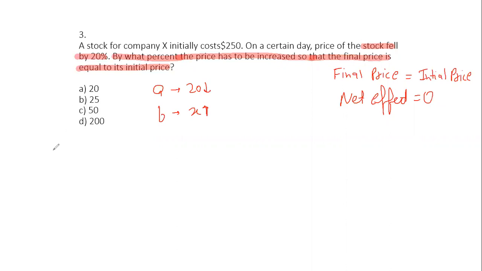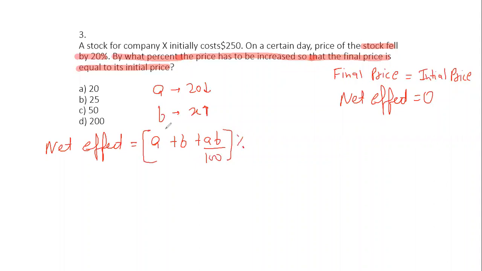So guys, I already know the formula for net effect. The formula for the net effect is A plus B plus AB by 100%. And if something is decreasing, I'll take it negative. If something is increasing, I'll take it positive, directly applying the formula.